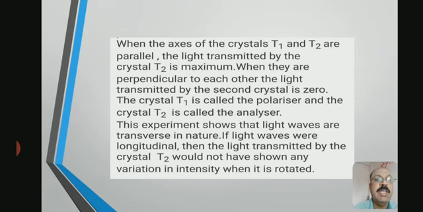The crystal T1 is called the polarizer and the crystal T2 is called the analyzer. This experiment shows that light waves are transverse in nature. If light waves were longitudinal, then the light transmitted by crystal T2 would not have shown any variation in intensity when it is rotated.